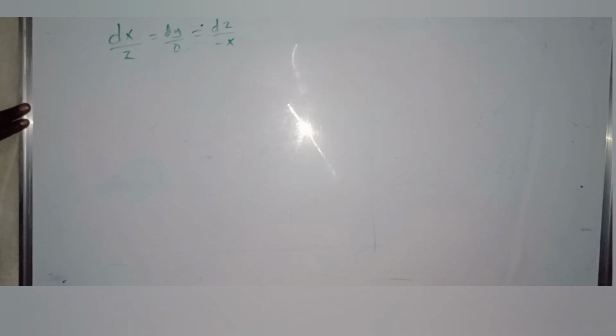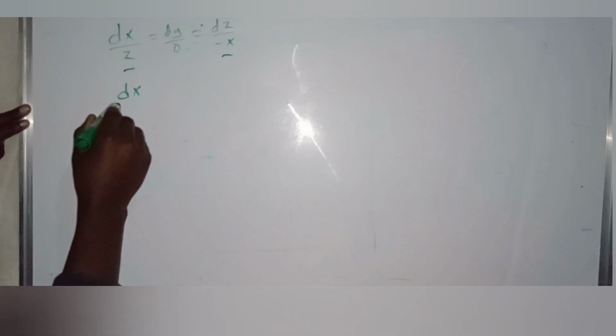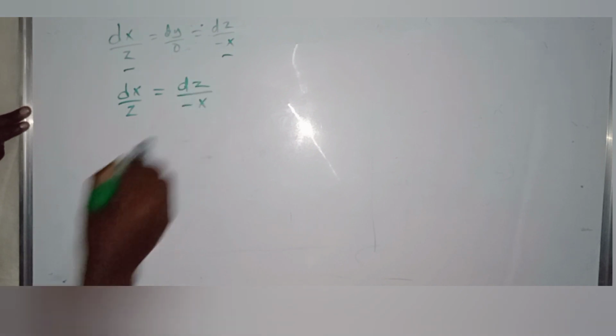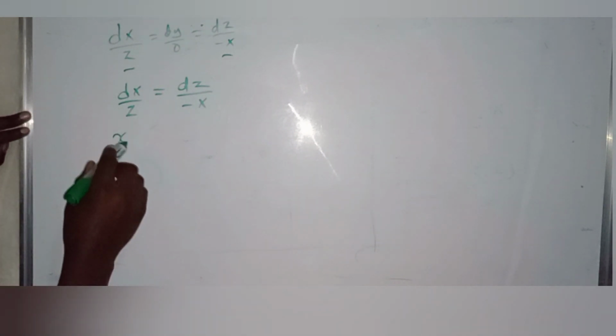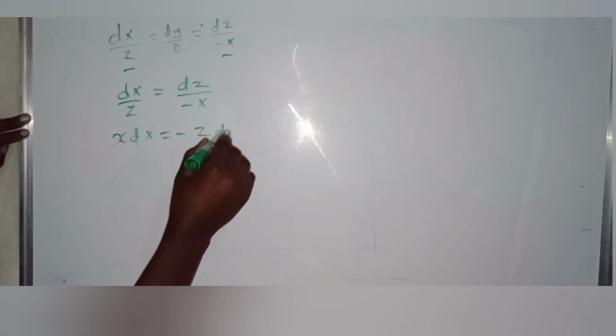Again, select another form of fractions that will cancel each other and are directly integrable. Like select this and that: dx over z is equal to dz over minus x. If you multiply both sides by x and by z, x dx is equal to minus z dz.